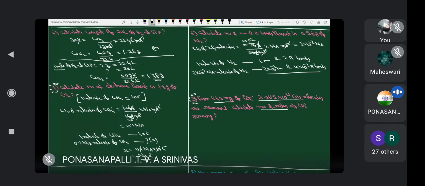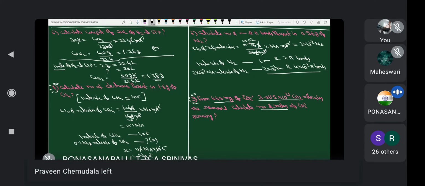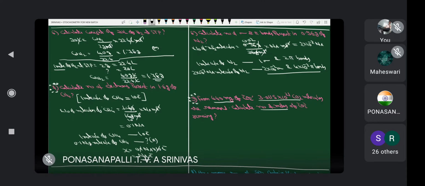Therefore, here we have to do a simple thing. You have to do subtraction. But one is in weight, the other is molecules. Then, is it possible to do the subtraction? Yes. Why? Because previously it was mentioned several times: addition or subtraction is possible between two similar quantities expressed in the same units. Therefore, we have to convert all of them into the same units. Therefore, first one is the initial number of moles of carbon dioxide.